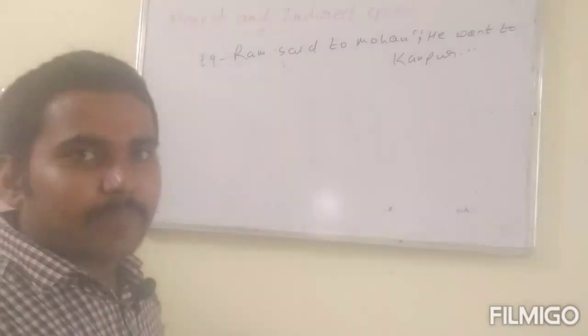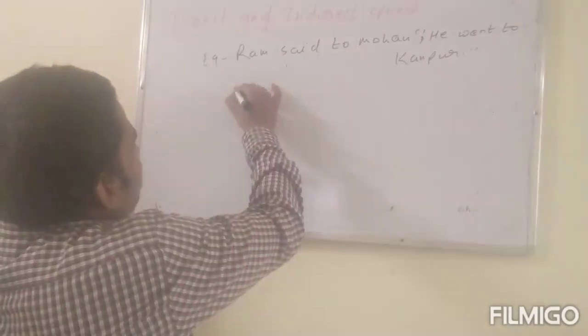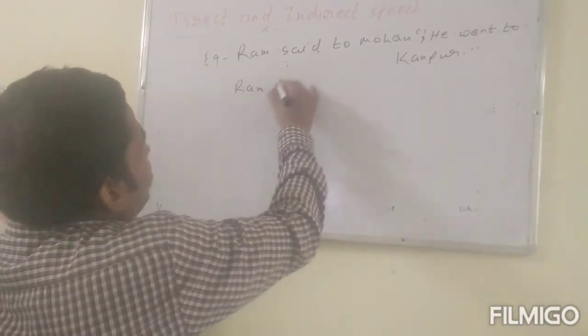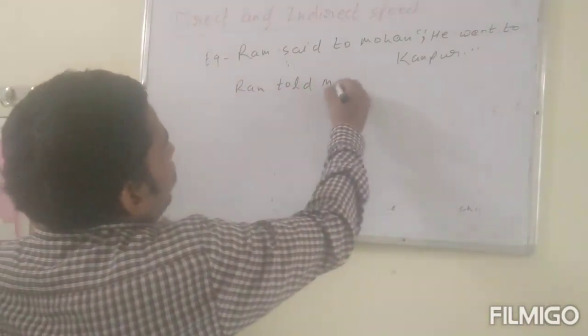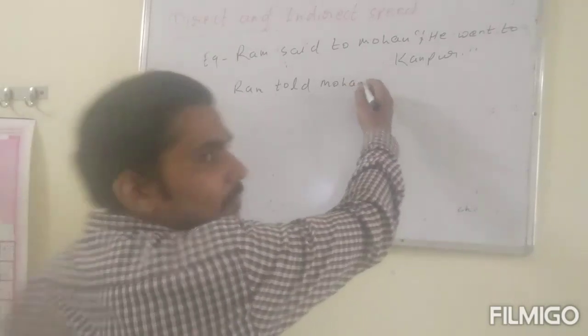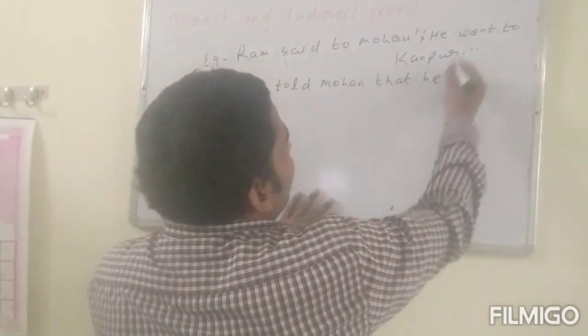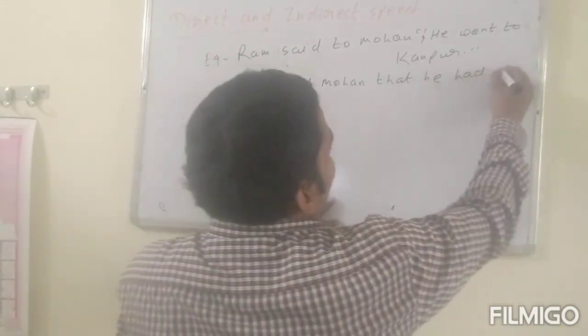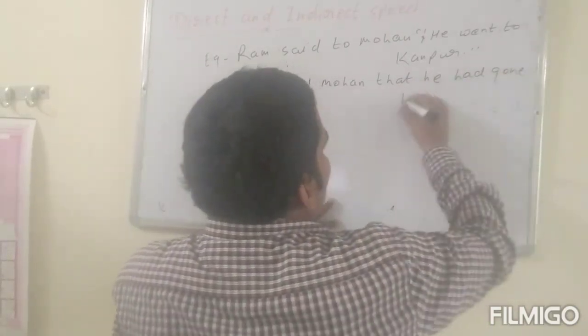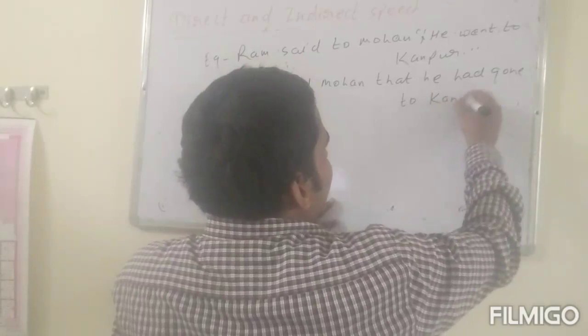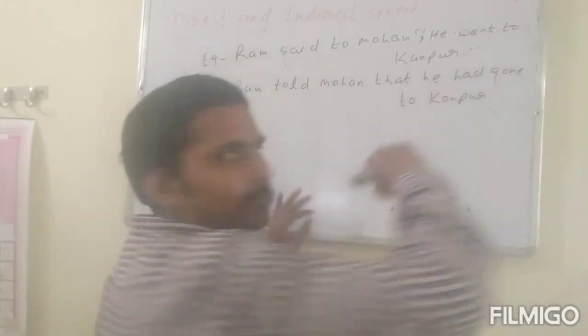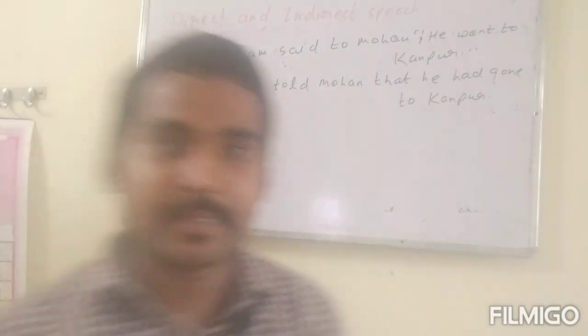Now the reporting verb is in past tense. So what will be the indirect speech? Ram said to changes into told Mohan, inverted commas change into that. Now "he went," meaning second form, changes into had gone to Kanpur. This is the example for the second rule.